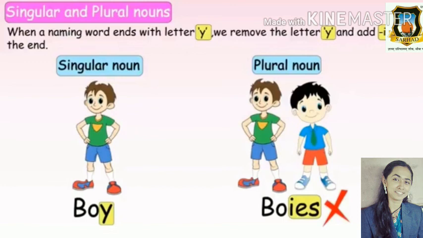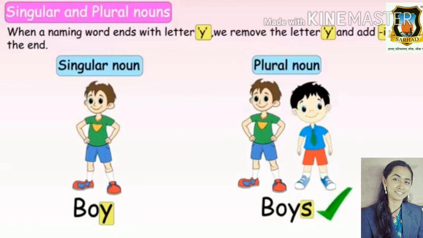Tell me the five vowels: A, E, I, O and U. So O is a vowel, and before Y there is O. So we are not going to remove Y from this singular noun. We will keep the word as it is and simply add S to make the plural noun. So B-O-Y, boy, becomes B-O-Y-S, boys.